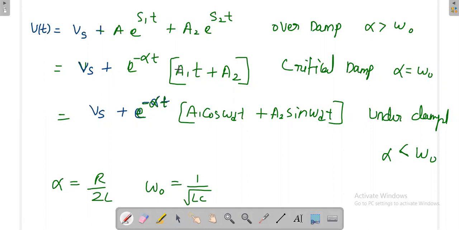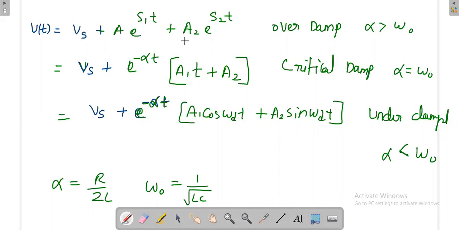Here also, if you put t equal to infinity, the green color terms will go to zero. Here also, the green color term will be zero. Only Vs will be remaining. So at steady state, definitely your value will be Vs. But at the transient state, the value has to be determined exactly. It has to be calculated, because we do not know the value.